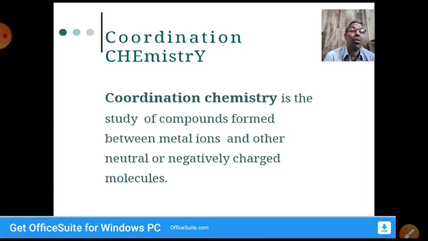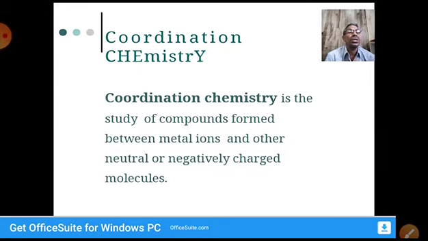So what are coordination compounds? In coordination compounds, we see metal ions which are surrounded by different positively or negatively or sometimes neutrally charged molecules. So these are coordination compounds. The chemistry that deals with the coordination compounds is coordination chemistry.